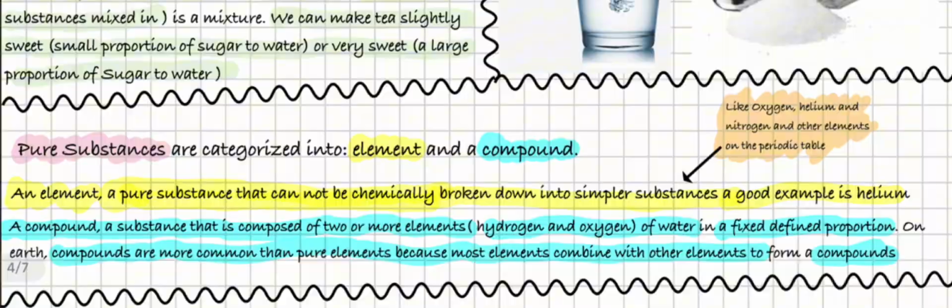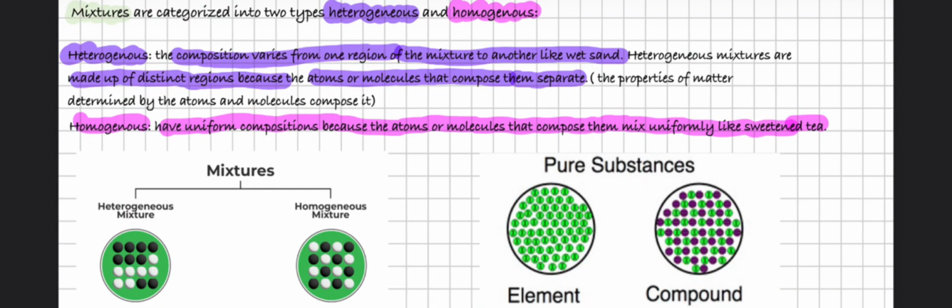And we also have two types of mixtures. We have heterogeneous and homogeneous mixtures. In a heterogeneous mixture, the composition varies from one region of the mixture to another, like wet sand. A heterogeneous mixture is made up of distinct regions because the atoms or molecules tend to separate.